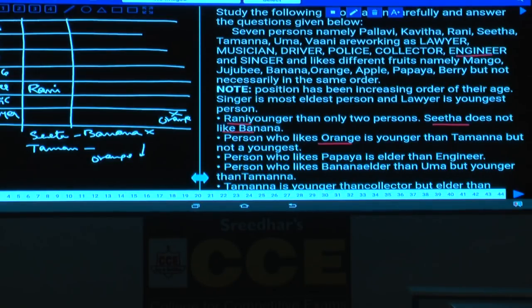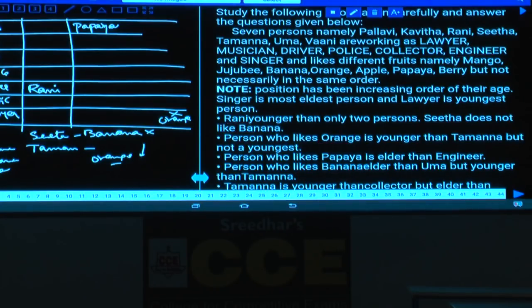The next one. The person who likes papaya is elder than the engineer. Now the engineer is at the second place. Papaya is elder than the engineer means the one who likes papaya must be at first place, that is the singer. The person who likes banana is elder than Uma but younger than Tamanna. The one who likes orange is younger than Tamanna, banana is also younger than Tamanna, and Uma is also younger than Tamanna. Hence how many persons at least? There are 3 persons, isn't it?